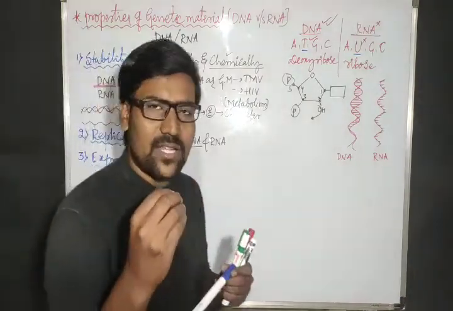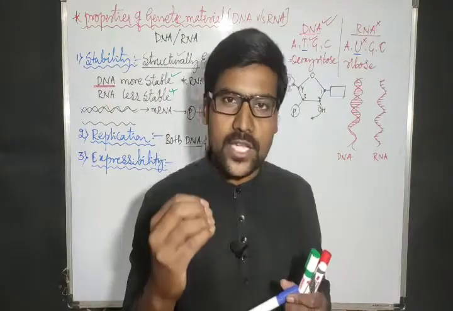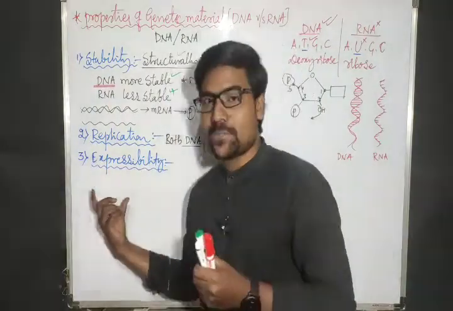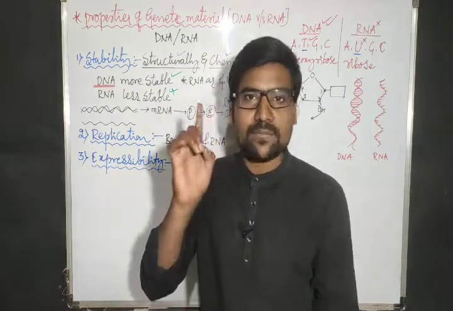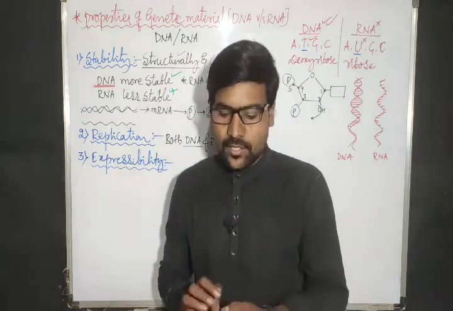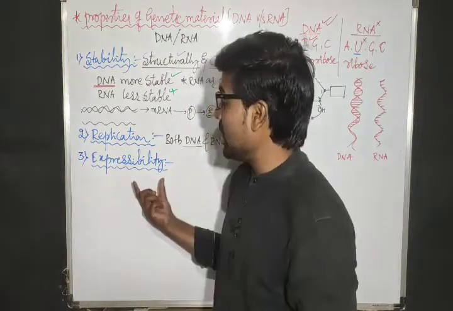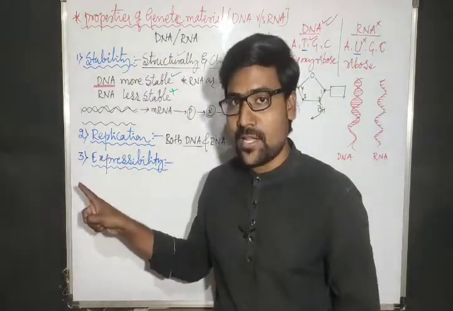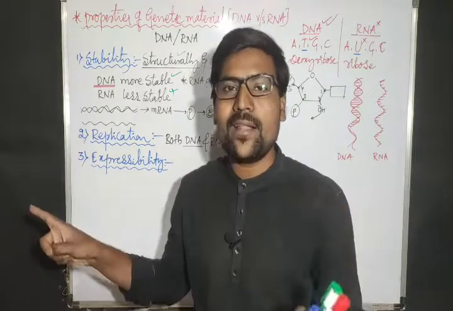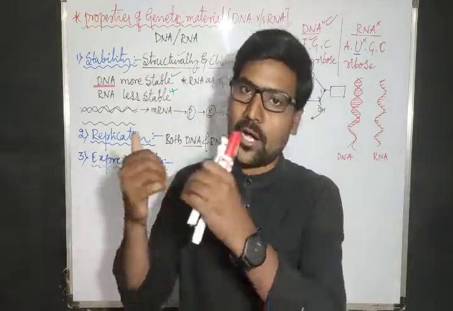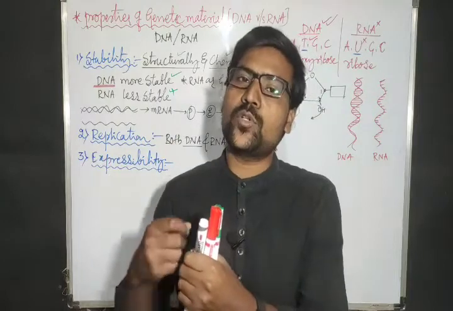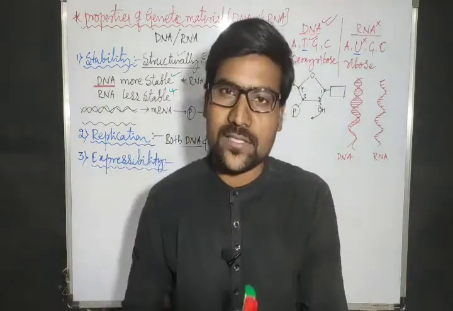Any material, if it wants to become a genetic material, must be expressed on its own. Then it becomes genetic material. So in that sense, expressibility means that material should express Mendelian characters, or the Mendelian concept. According to the Mendelian theory, those materials should be expressed.